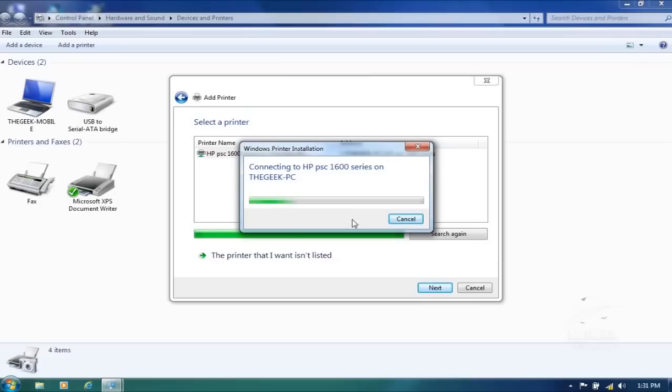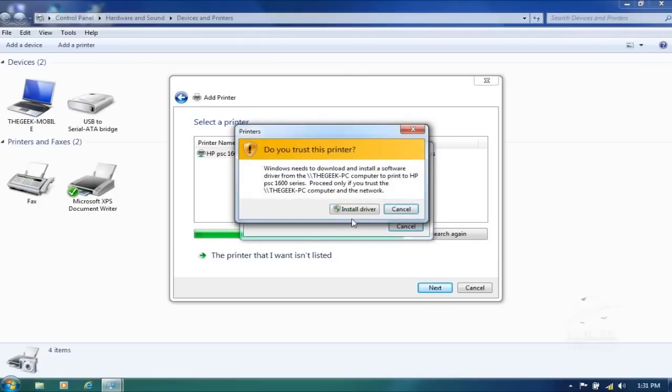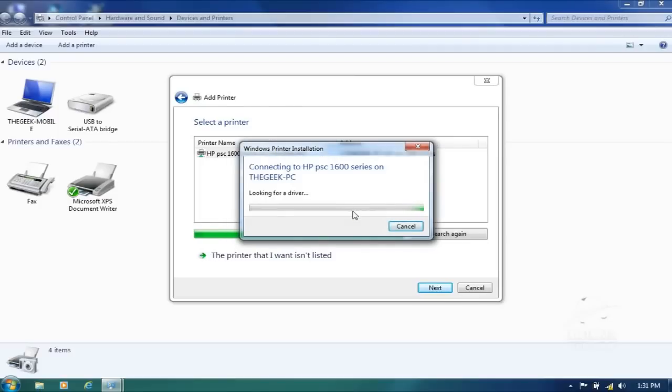And hopefully this time it's gonna be installed. Install the driver. The printer is gonna install correctly.